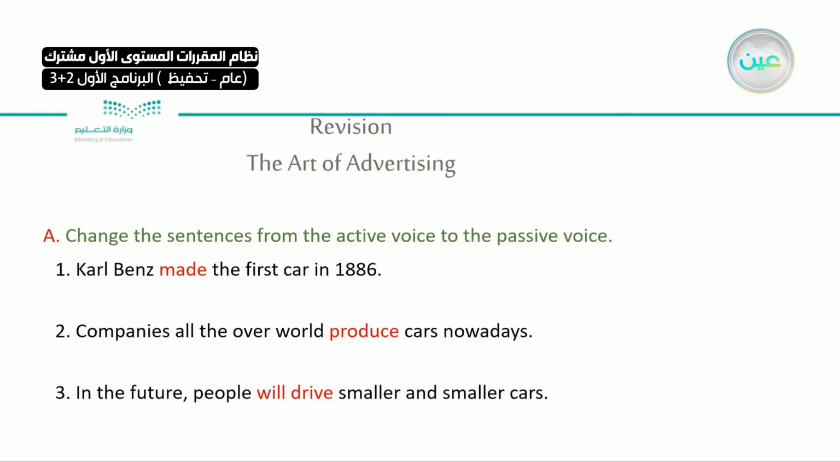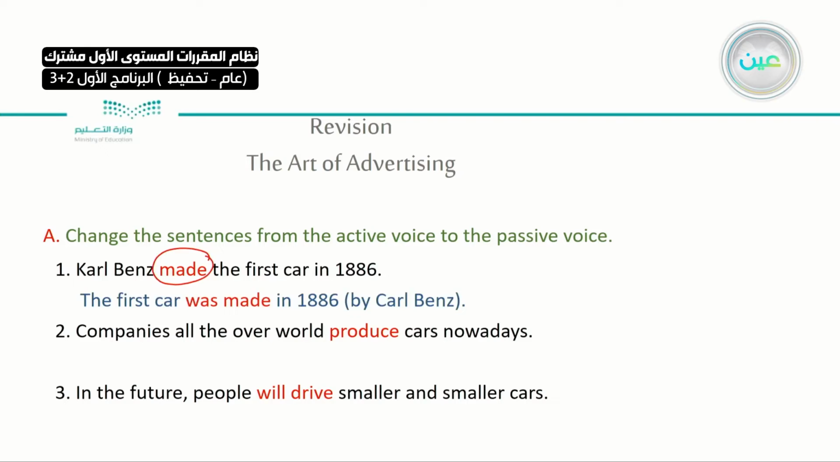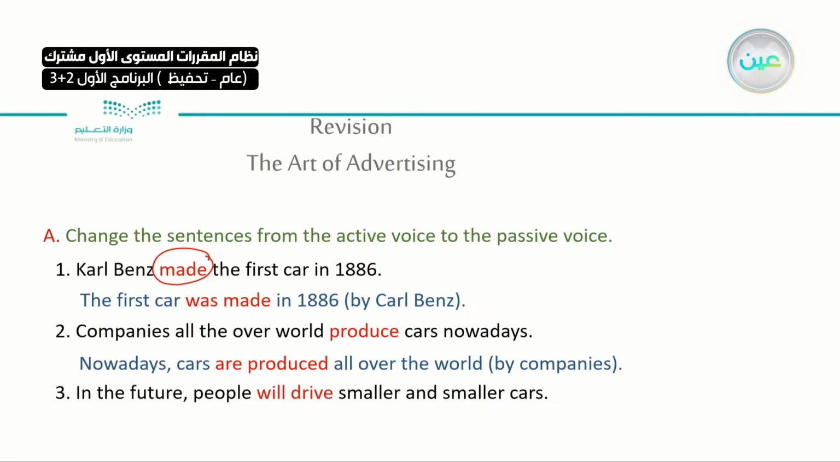Let's do this exercise. Karl Benz made the first car in 1886. Made, a verb in the past. So, the first car was made in 1886 by Karl Benz. Number 2. Companies all over the world produce cars nowadays. Produce, present. So, nowadays, cars are produced all over the world. And you can add by the companies.